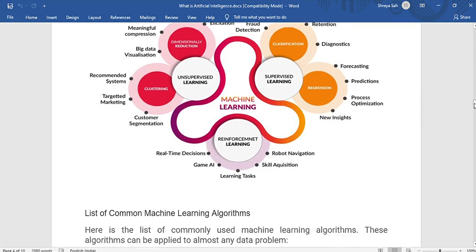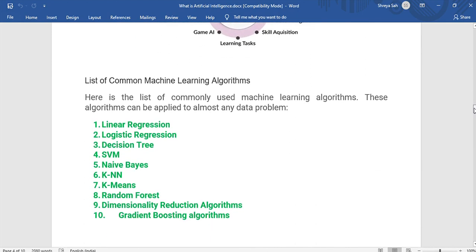Now coming to the list of common machine learning algorithms. Don't get confused by all these different names: what is regression, what is linear regression, what is logistic regression. Everything has a purpose. Every machine learning algorithm has a definitive purpose. Here is the list of commonly used machine learning algorithms. These algorithms can be applied to almost any data problem.